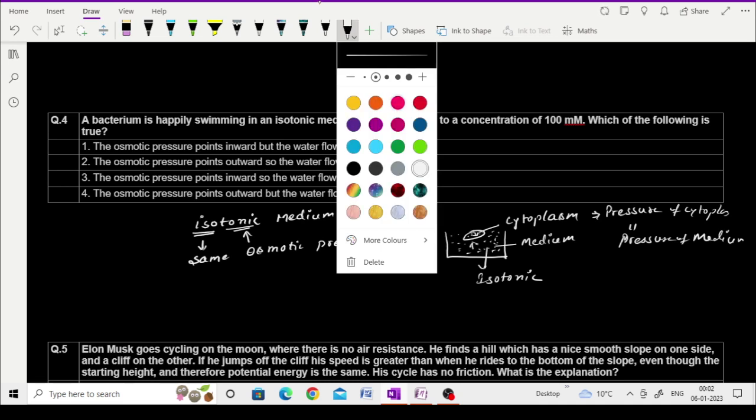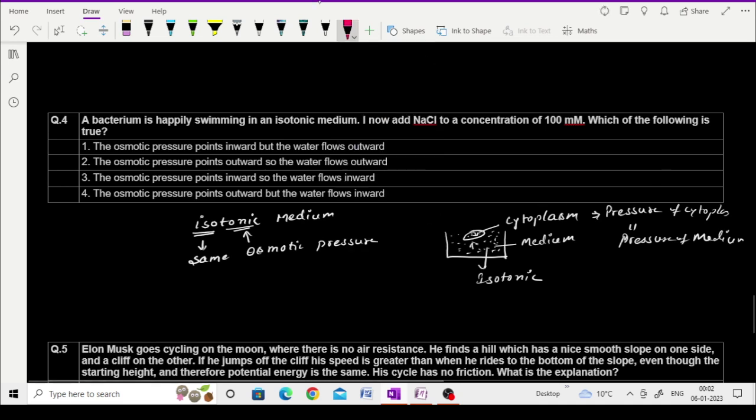Then the question says that we add NaCl, that is, we increase the NaCl, meaning the solute increases. Solute increases. Okay.